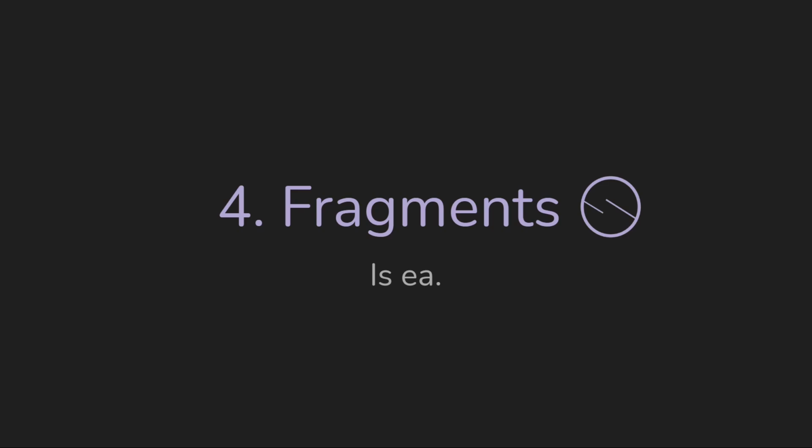Now, if the question is of the personal identification type, if it says An tusa an rí, the answer is is mé. So still, we can't have is on its own, and we don't use ea because it's definite, because we're talking about a specific person and we're talking about a specific king. But we do use the non-emphatic form. So we're not saying is mise because this has tusa, but we just say is mé. So this last formula I'm talking about, this last structure, is fragments, little ways that we respond and make partial sentences and use the copula for these short phrases like is ea.